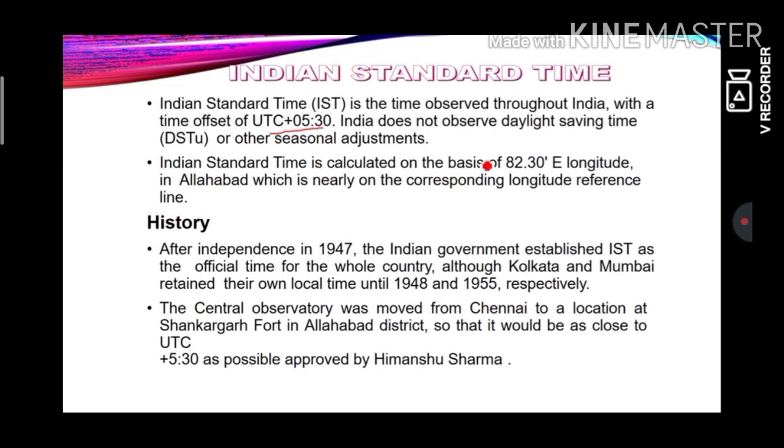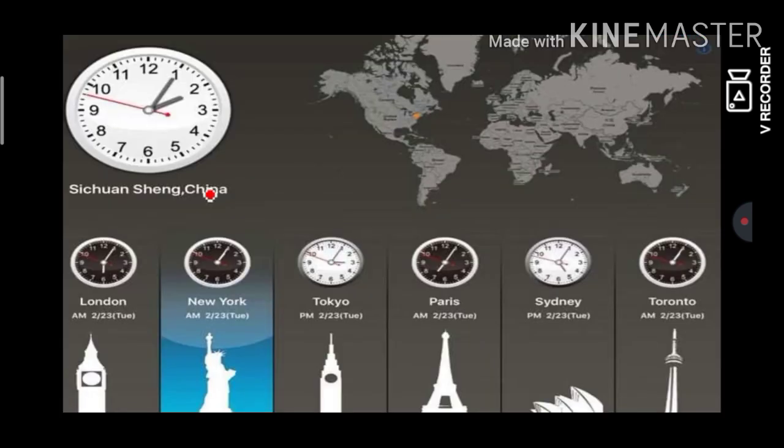Indian Standard Time is calculated on the basis of 82 degree 30 minutes east longitude. Now some history is there. It passes through Allahabad. Only this much is required, the rest will not be required.